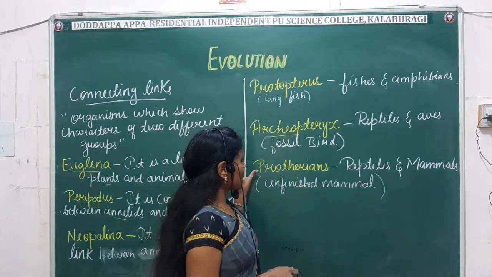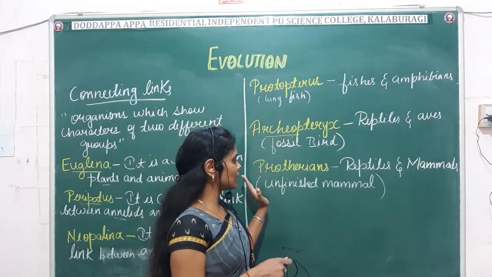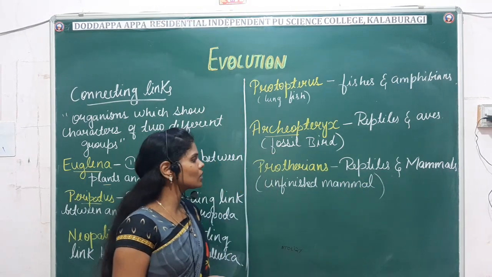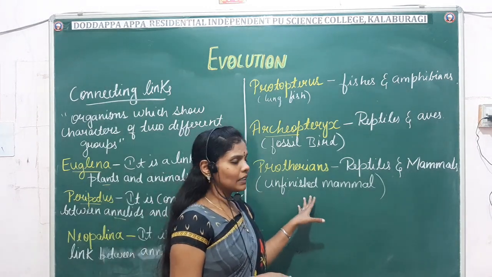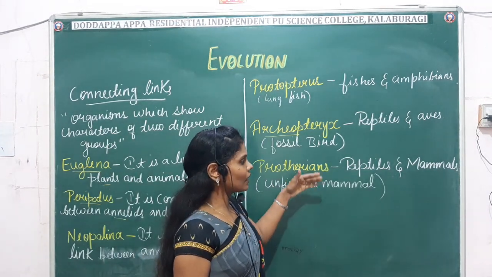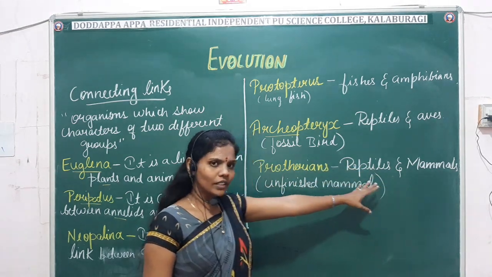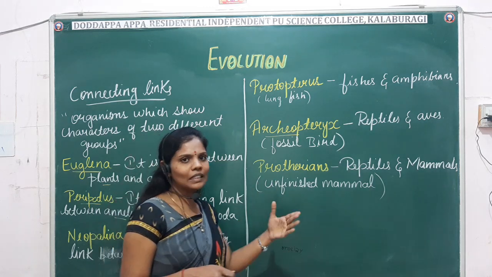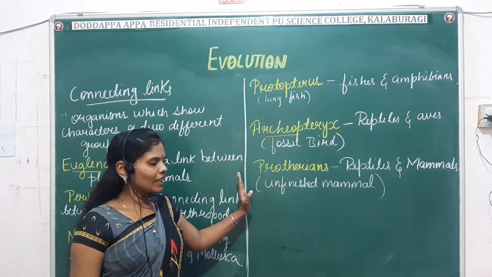Okay. Next, another example is the Prototherians, which are a connecting link between the reptiles and the mammals. So it is commonly known as an unfinished mammal. Means it has reptilian characters, and mammalian characters, it has the mammary glands. Some other examples also come, that is the egg-laying mammals like Echidna and Platypus. They are some of the examples.